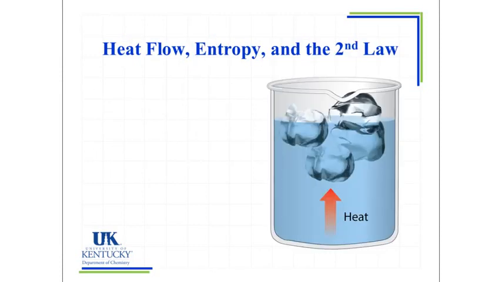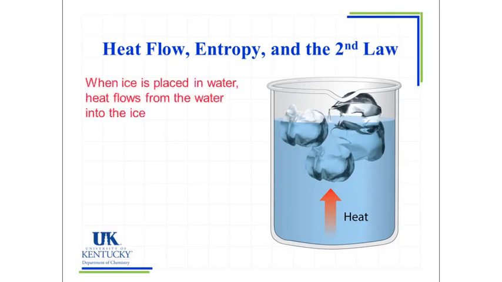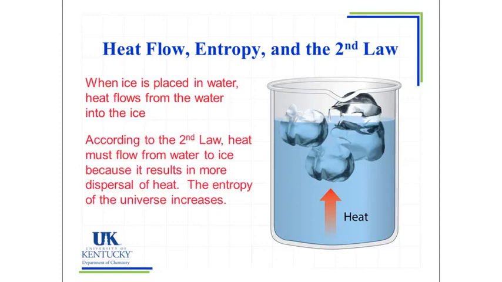Let's look at how heat flow, entropy, and the second law are related. When we place ice in water and hot water, heat flows from the water into the ice. According to the second law, this happens because we're dispersing heat. We're taking the energy that's in the hot water and spreading it out more. As a result, we also see the ice melting, but more importantly, the entropy of the universe is increasing. Therefore, this is a spontaneous process. This is why when we put ice in a drink, we suddenly don't have more ice cubes forming.